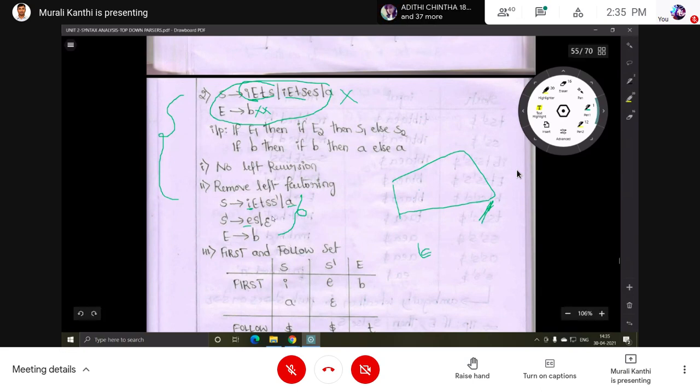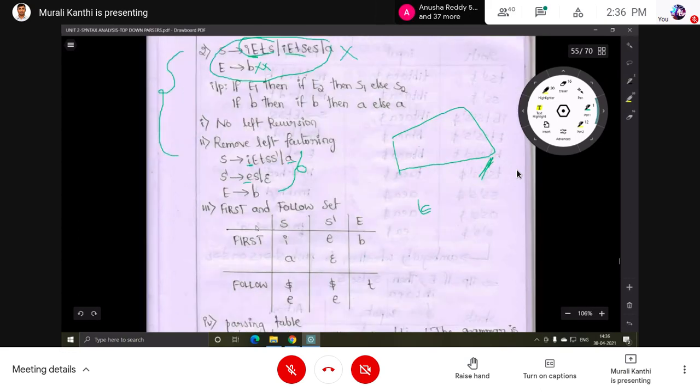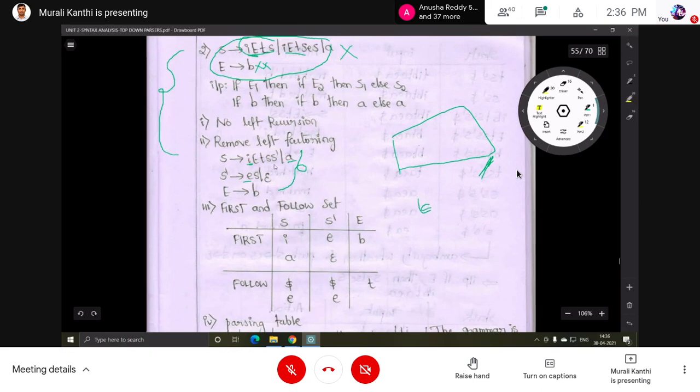Follows of S, in this production. You know that substitution process. 3 productions you will get. So after using substitution, you will get dollar as a common. S is a start symbol, that's why add dollar. Then E, we will get dollar E.